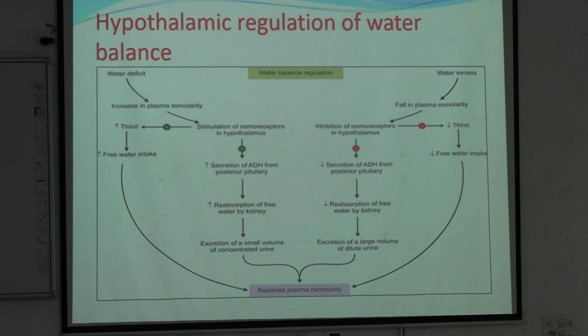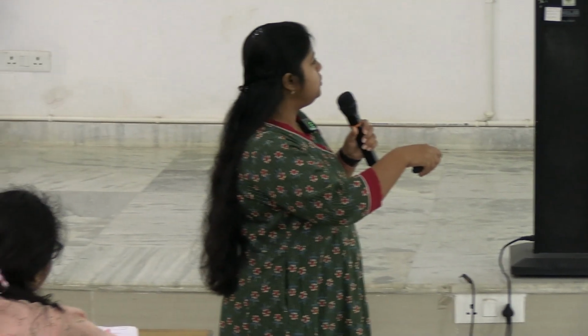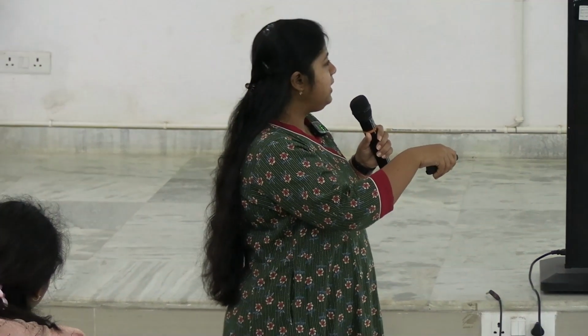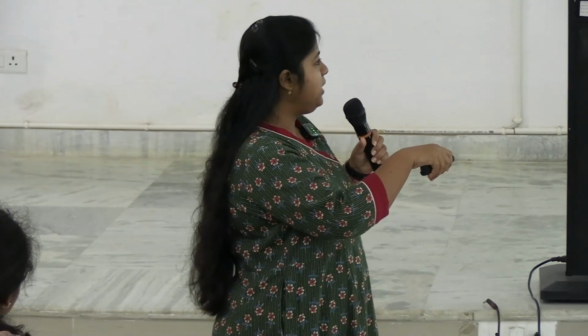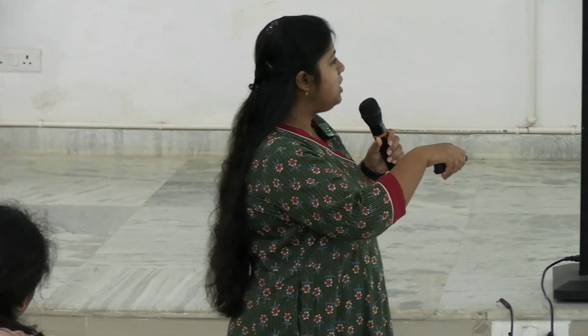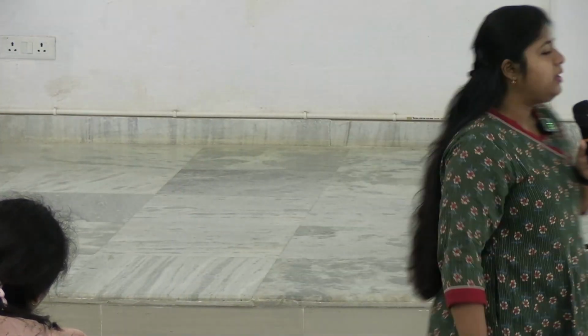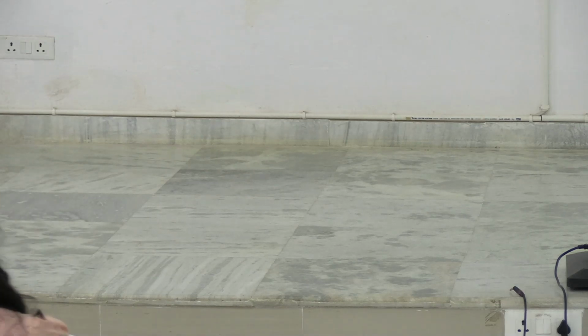Clear? And the opposite will be the same: if there is water excess, fall in plasma osmolality, that is hypoosmolar plasma, that will inhibit the osmoreceptors, and that will decrease thirst, decrease free water intake, decrease ADH secretion, and decrease reabsorption of water from the kidney, thus leading to excretion of a large volume of diluted urine. Clear? So this is the hypothalamic regulation of water balance. Understood? So one point is done. Next is what is thirst?